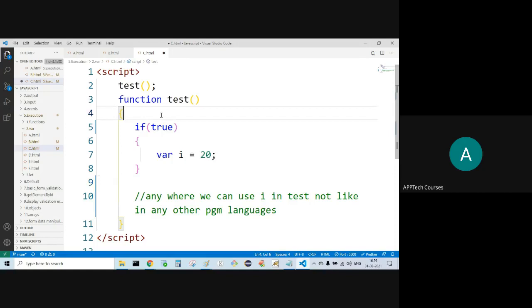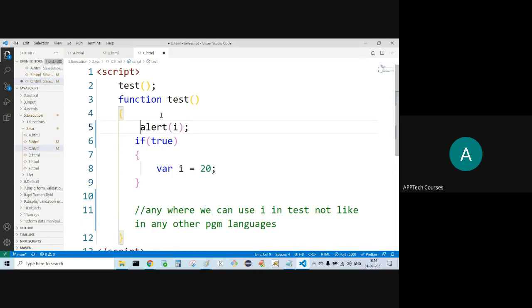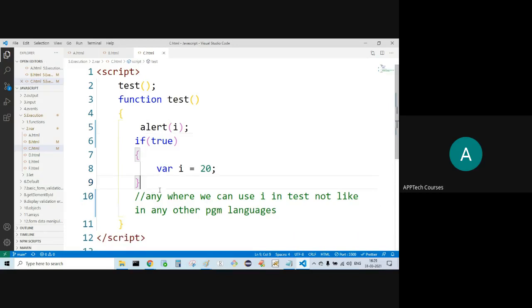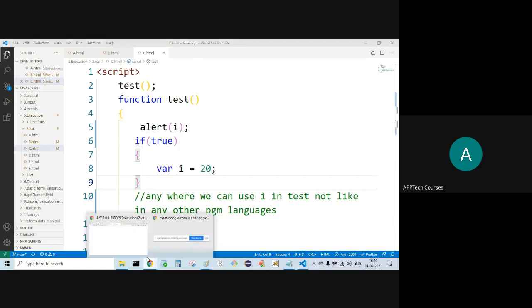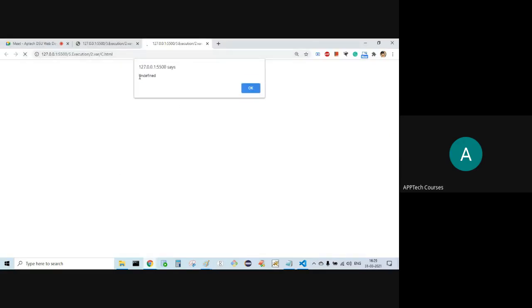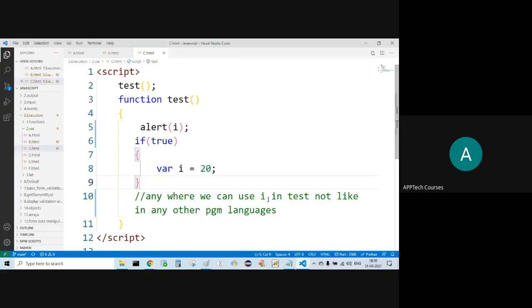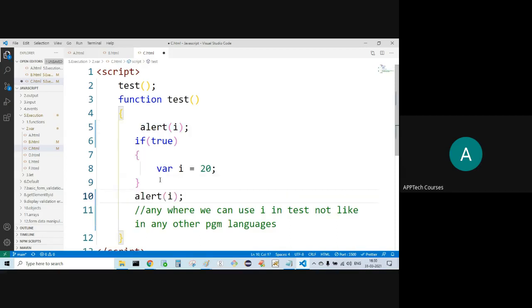Now, can I keep the alert here? Is it possible? Refresh. Undefined. That means what? Before declaring the I, I'm using it. Before declaring and initializing the I, I'm using the I. That is why I'm getting undefined for I. Now, here also keep the alert. First you get undefined, then you'll get 20.